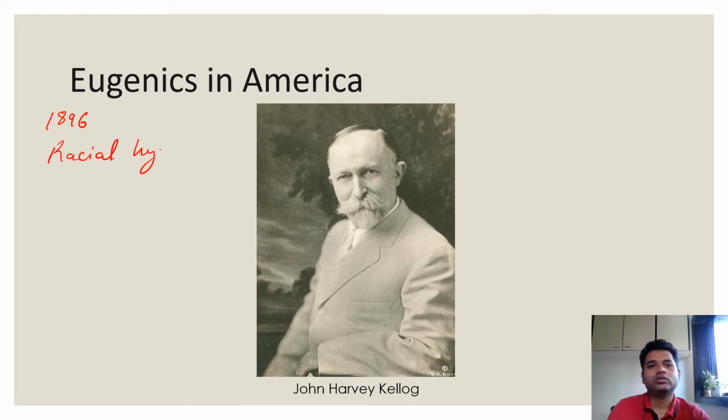According to racial hygiene, it was like racism among humans: on the basis of race, humans should or should not be allowed to breed. He was in favor that no person of African race should marry or reproduce with a white person. He was completely against the marriage of black and white people. White people should have their own racial hygiene; there should not be black genes in the white population. So it was 1896, quite old.